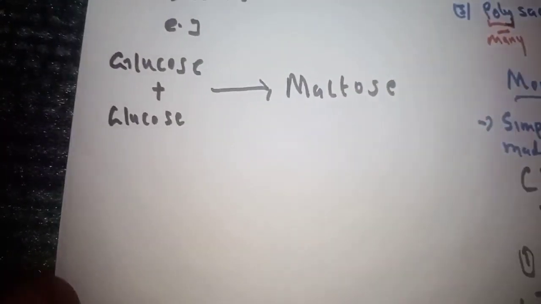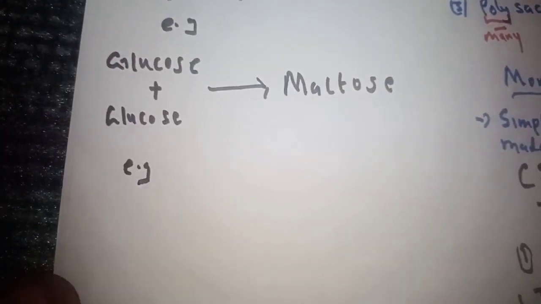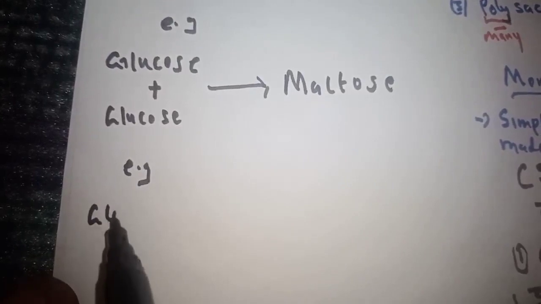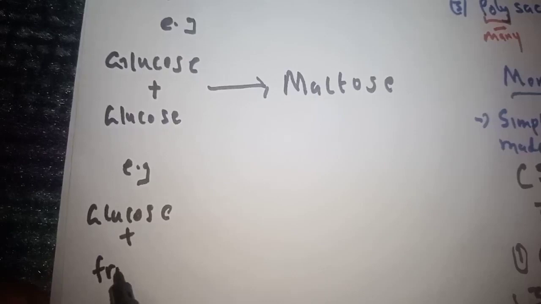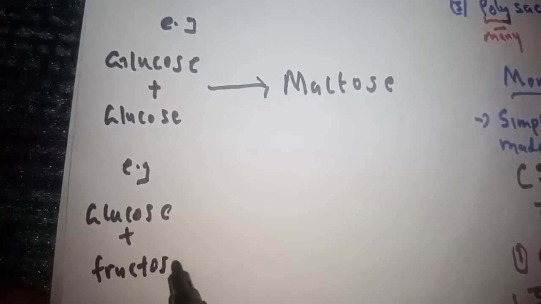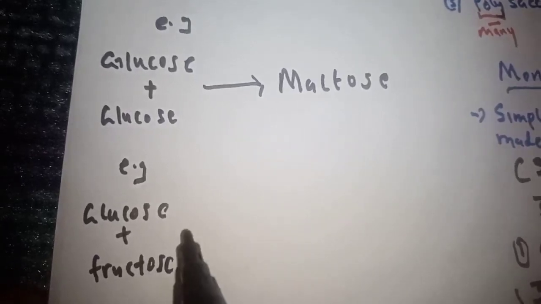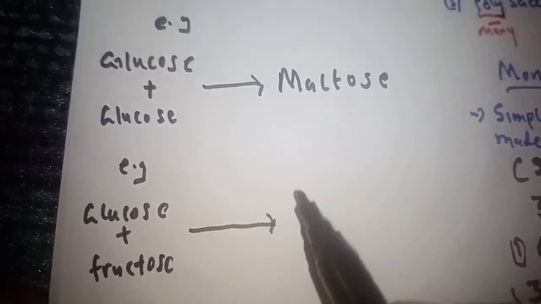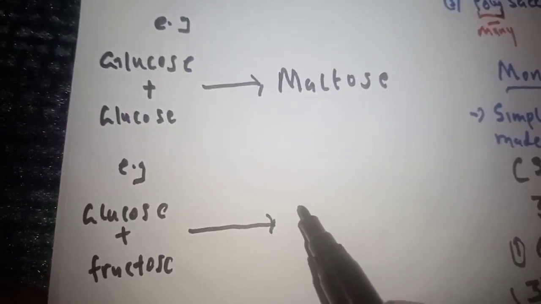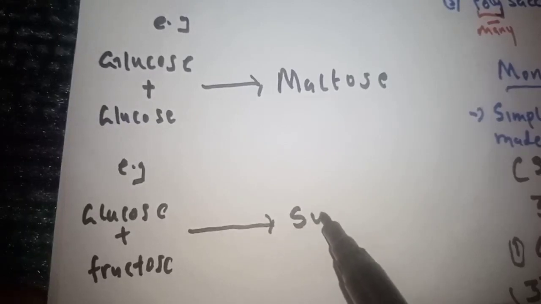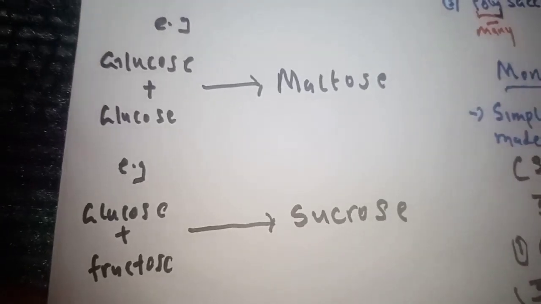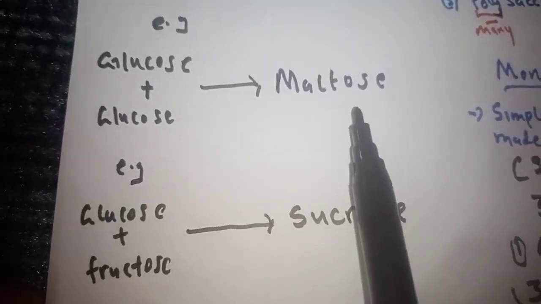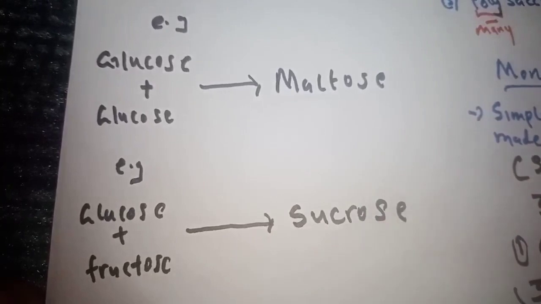Look at another example: glucose plus fructose gives you sucrose. So these are examples of disaccharides. Maltose is a disaccharide, sucrose is a disaccharide.